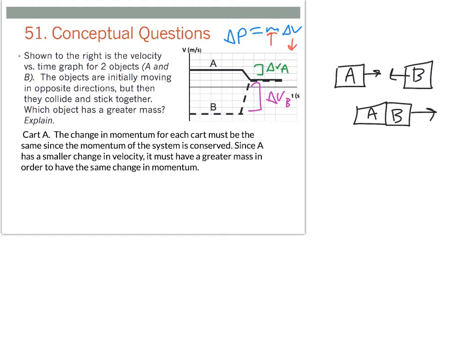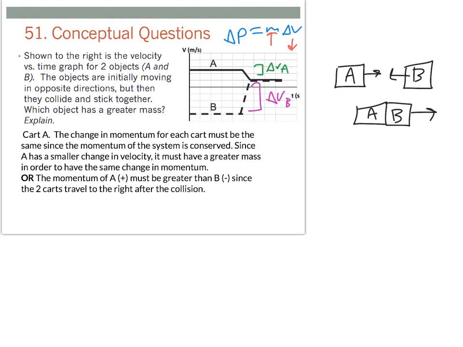The other way we can look at it is cart A initially had momentum in the positive direction, with a small velocity. Cart B initially had momentum in the negative direction. Ultimately, the two objects travel in the positive direction. So that means that A has to have more momentum than B. And since it's traveling slower than B initially, that means it must have a greater mass than cart B.